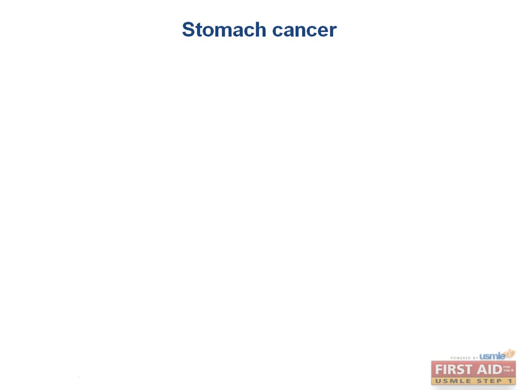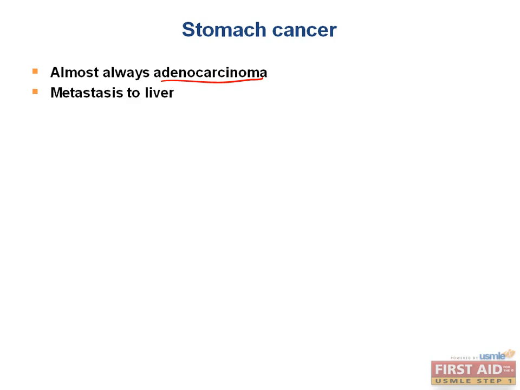Next, let's talk about stomach cancer. Stomach cancer is almost always adenocarcinoma. This is an aggressive tumor that spreads locally early on. So where does it frequently metastasize to? Well, it frequently metastasizes to lymph nodes and the liver.